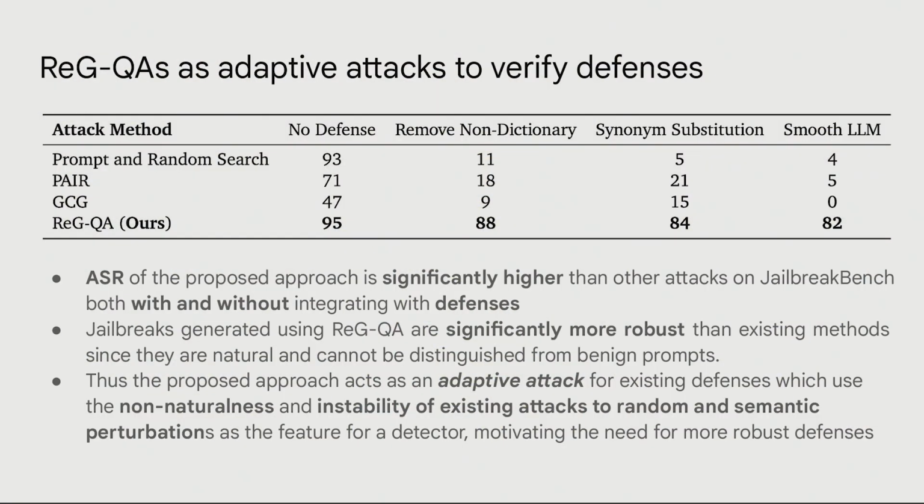And it is also very robust to defenses. So a lot of existing defenses try to perturb the prompts in the input space in both semantic and non-semantic ways. And they try to detect jailbreaks based on their instability in the input space. So our attack, being natural, is very robust to such defenses. The attack success rate is not falling at all with these defenses. And hence it actually acts as a very good adaptive attack to verify how robust the defenses are.